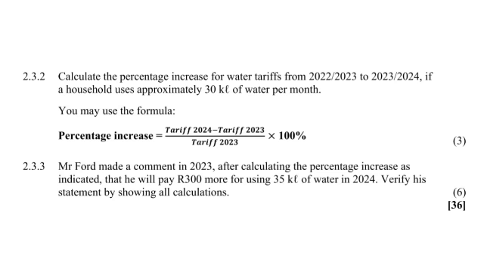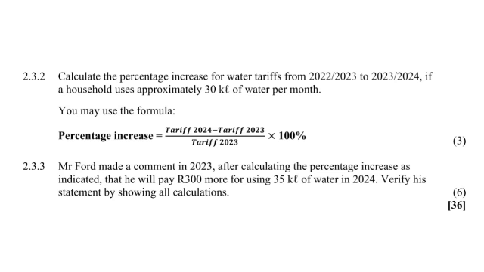Then in 2.3.3 it says Mr. Ford made a comment in 2023 after calculating the percentage increase as indicated that he will pay 300 rands more for using 35 kiloliters of water in 2024. Verify his statement by showing all calculations.